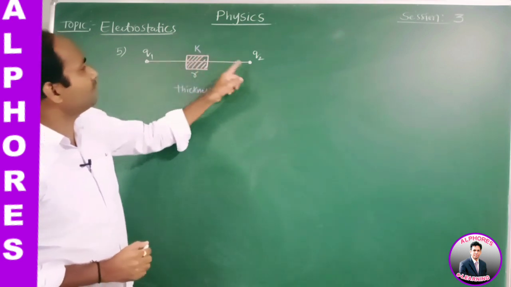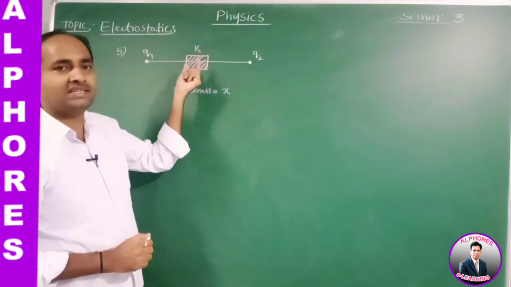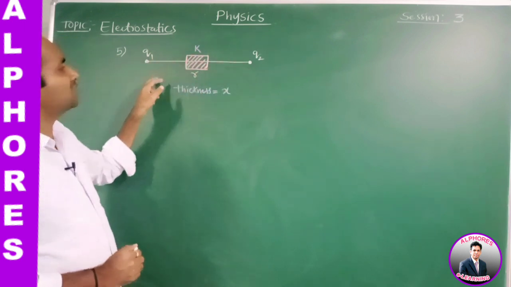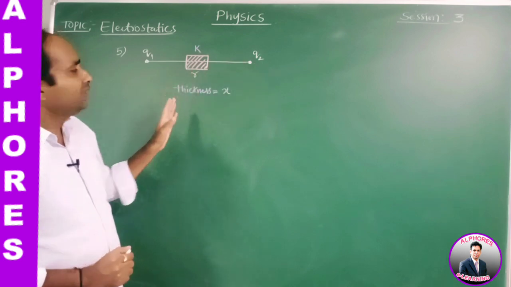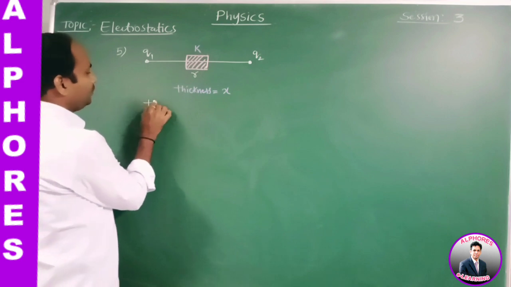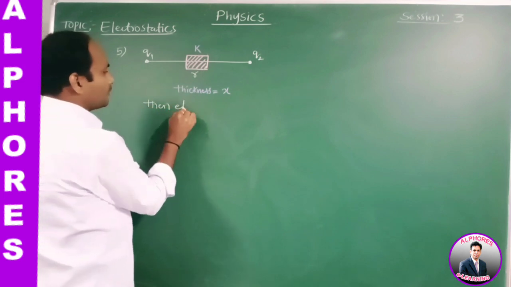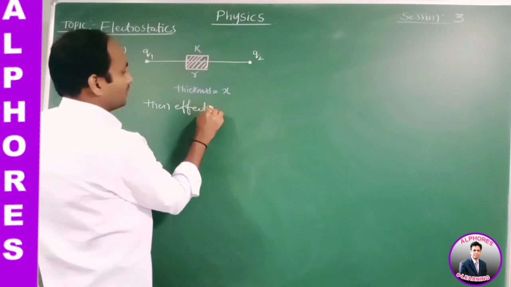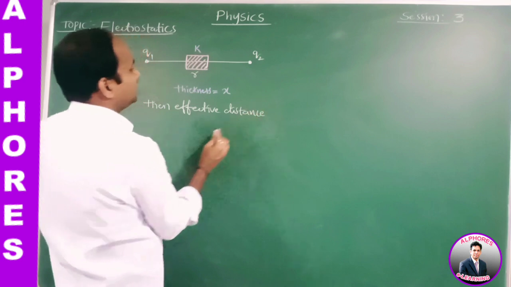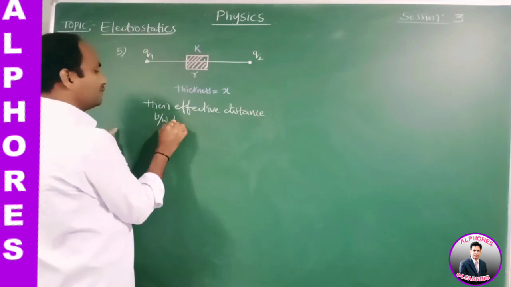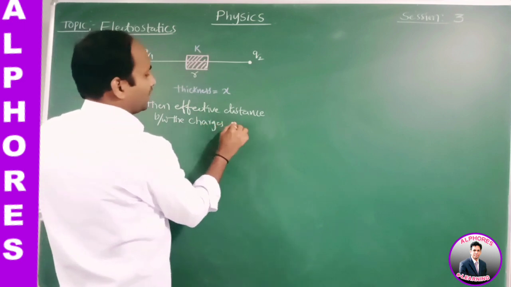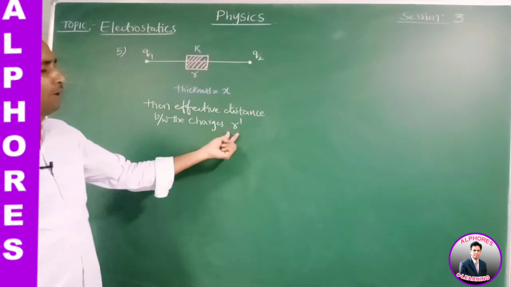A dielectric slab of constant K, thickness X is inserted between the two point charges such that the space between them is partially filled, then the effective distance becomes, see, the effective distance between the charges, let it be denoted by R dash.